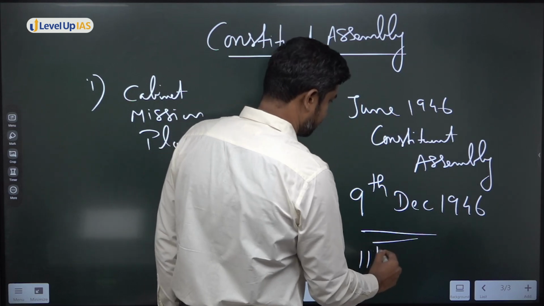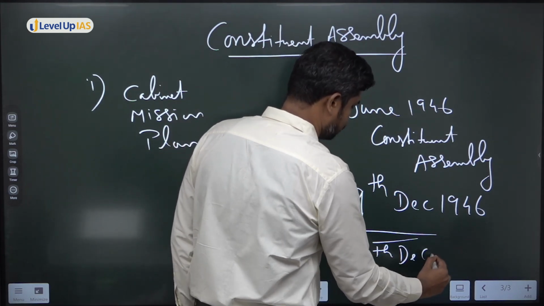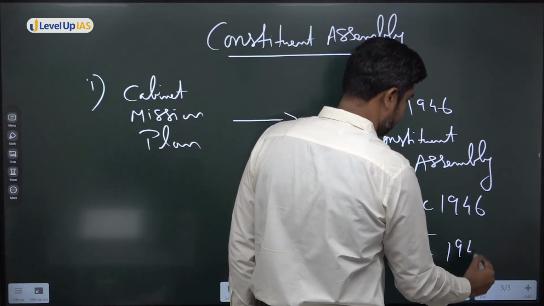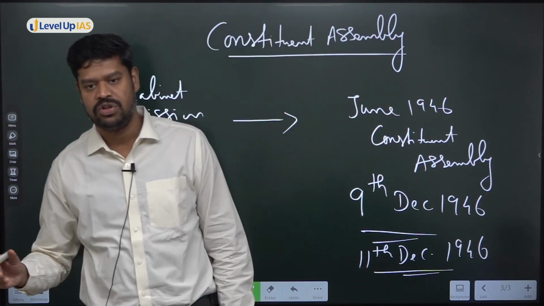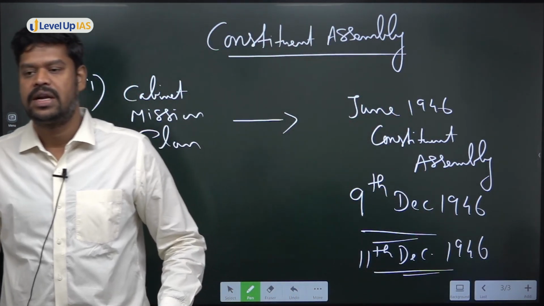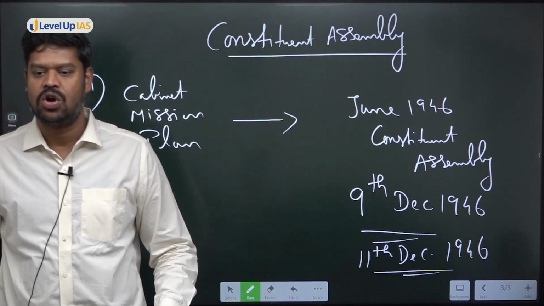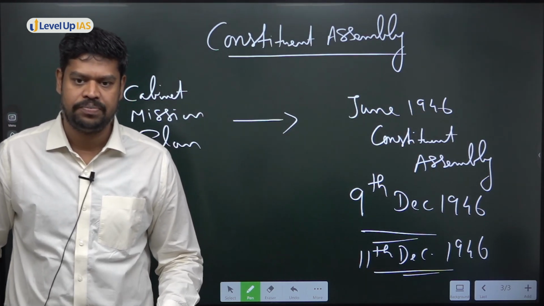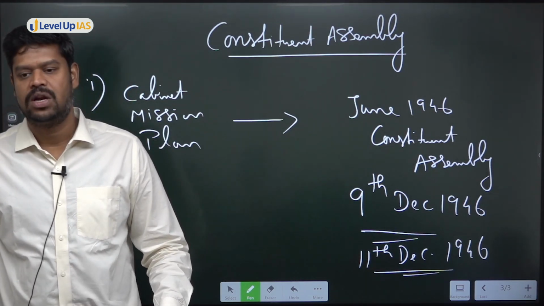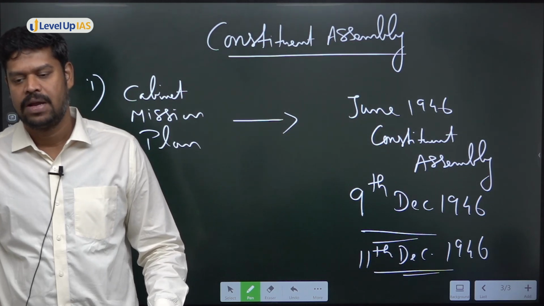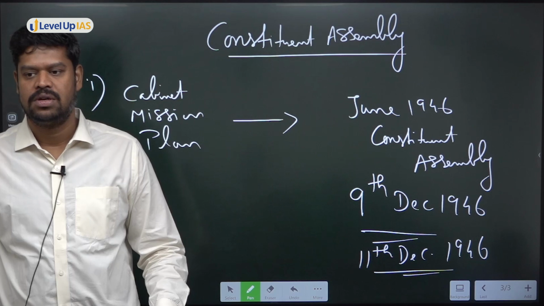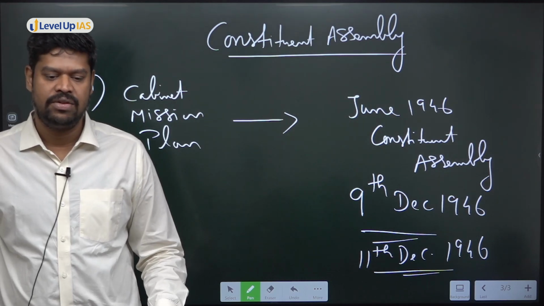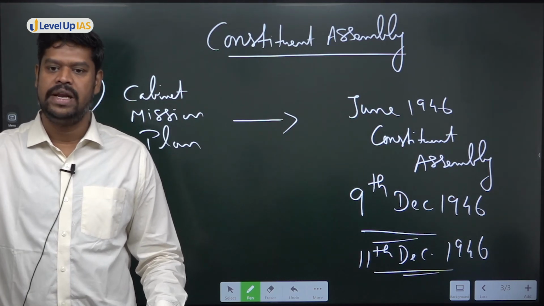11th December 1946, the regular president was elected. Who was the regular president? It was Dr. Rajendra Prasad, who continued to be the president of the Constituent Assembly till the time the Constituent Assembly adopted the Constitution of India. And when did the Constituent Assembly adopt the Constitution? 26 November 1949. And when did it come into force? 26th January 1950. And then subsequently India became a republic.